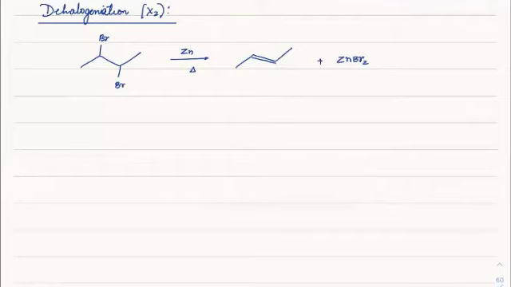Okay. So here what is happening? Zinc taking away bromine with a lone pair. Okay. So basically zinc is giving lone pair to the empty orbitals of bromine. So bromine is giving away these electrons to carbon. At the same time, this bromine is leaving. So you can see again it is an anti-periplanar, right? So stereo if we check out, it is also anti-periplanar. Okay. So trans is a major product in this case.